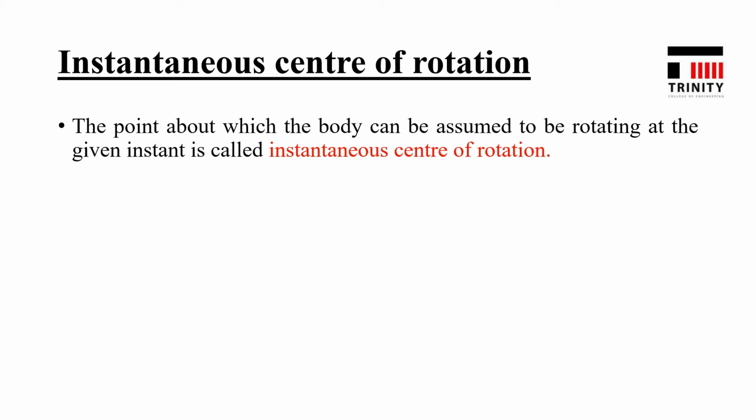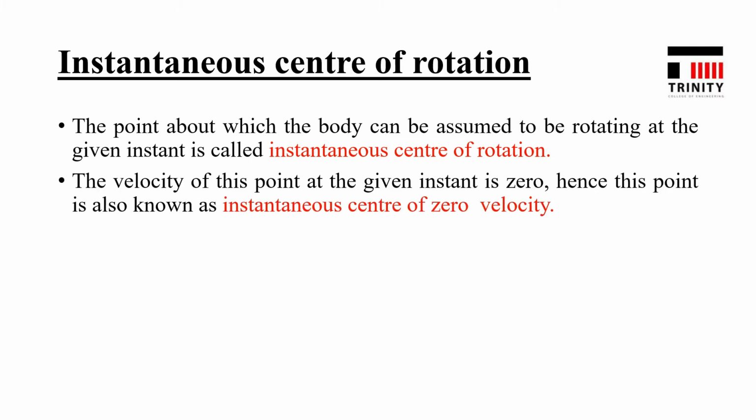That is, at that particular instant, the body undergoes rotation alone. Is that clear? So, instantaneous center is the point about which the body can be assumed to be rotating at the given instant. Is that clear?